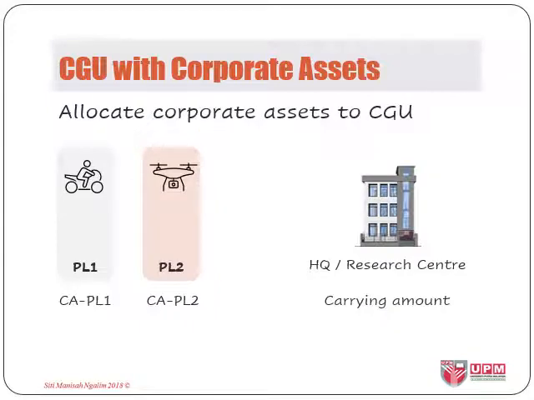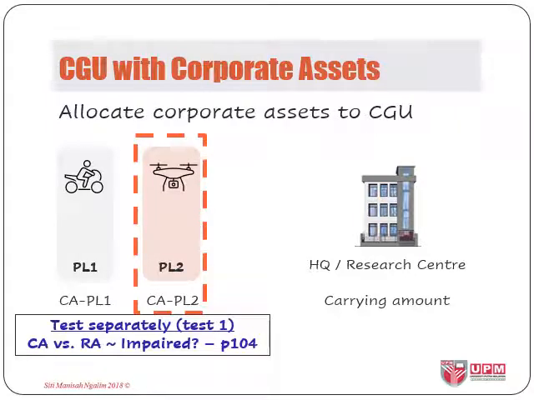Now, if a portion of the carrying amounts of a corporate asset cannot be allocated on a reasonable and consistent basis to a CGU, the entity shall do these 3 steps. First, compare the carrying amounts of the CGU without the corporate asset with its recoverable amount. If there is an impairment loss, recognize it in accordance with paragraph 104.